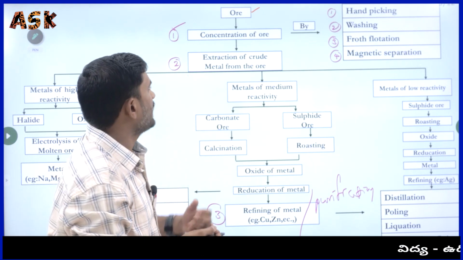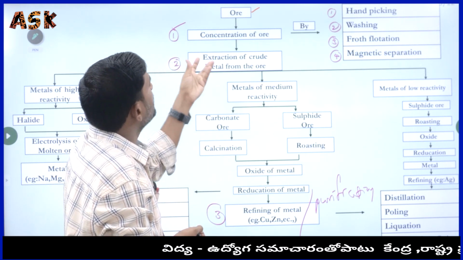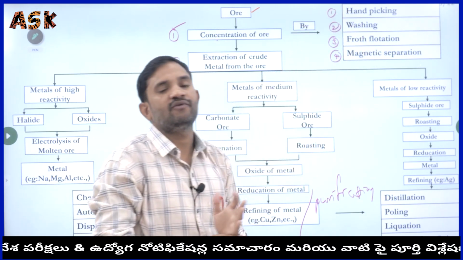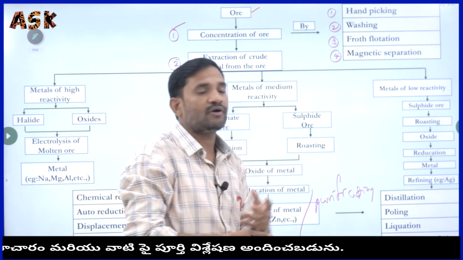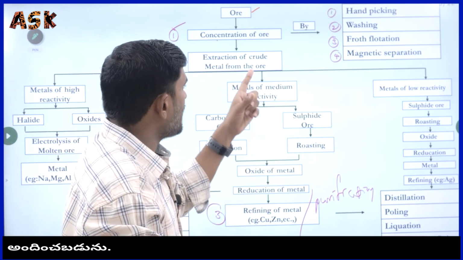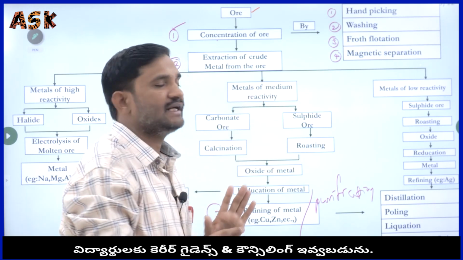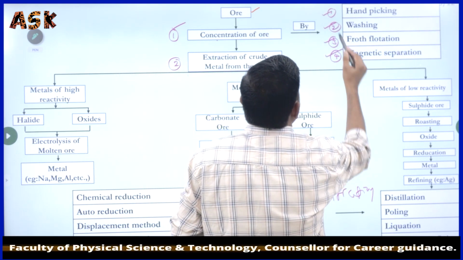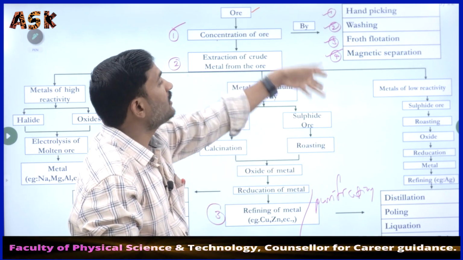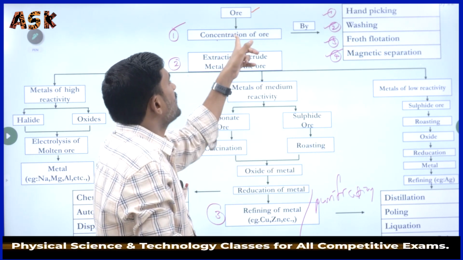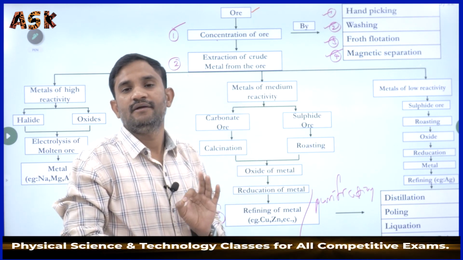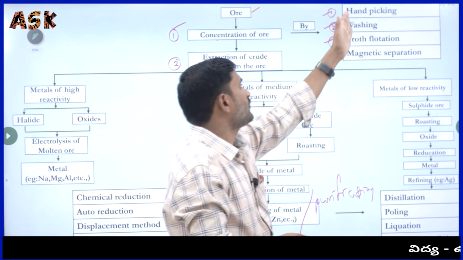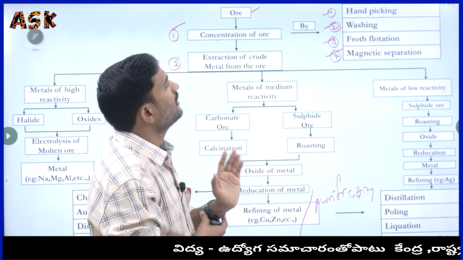Maybe in the examination they can ask what kind of methods are involved in the concentration of ore. Maybe they can give any one of these four as an option. Otherwise, maybe they can give all four, and we have to choose all of the above. Hand picking, washing, flotation, magnetic separation. After completing this first step, we do not have to use all four methods for the concentration of a particular ore of a particular metal. It depends on the metal, depends on the ore. We have to follow any one of these four methods.